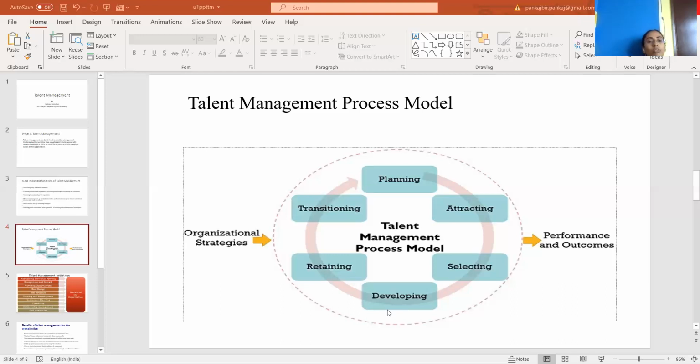The next step is known as retaining of employees. Employee retention is one of the essential aspects of an organization for its existence and survival. By following certain criteria, an organization can retain its valuable employees. Because if you as an organization are not retaining your employees, it will affect the goodwill of the organization as well.